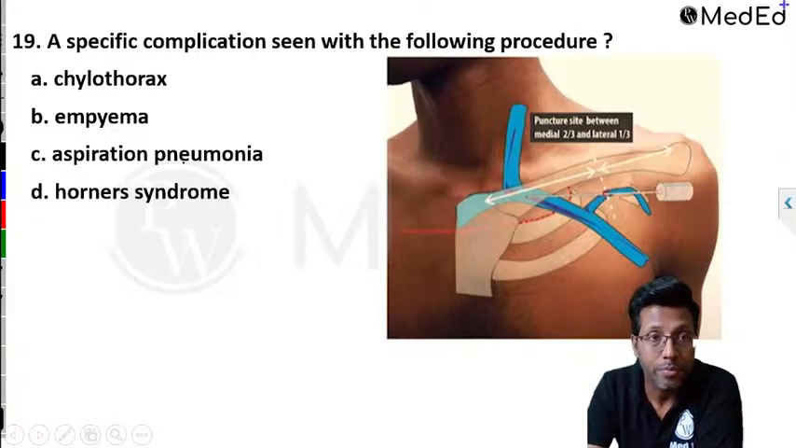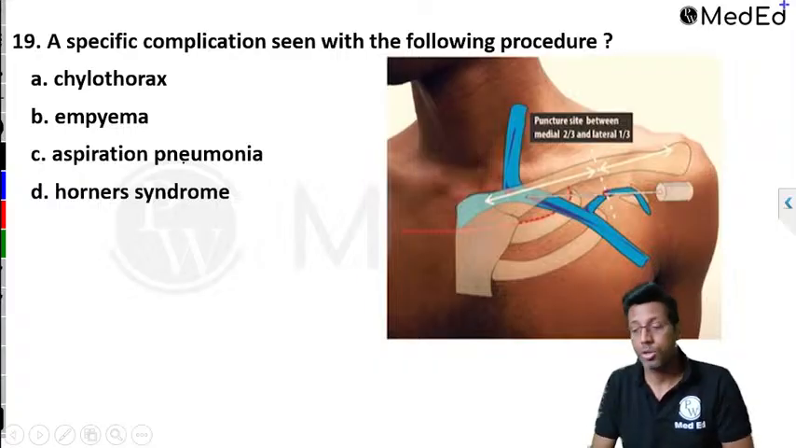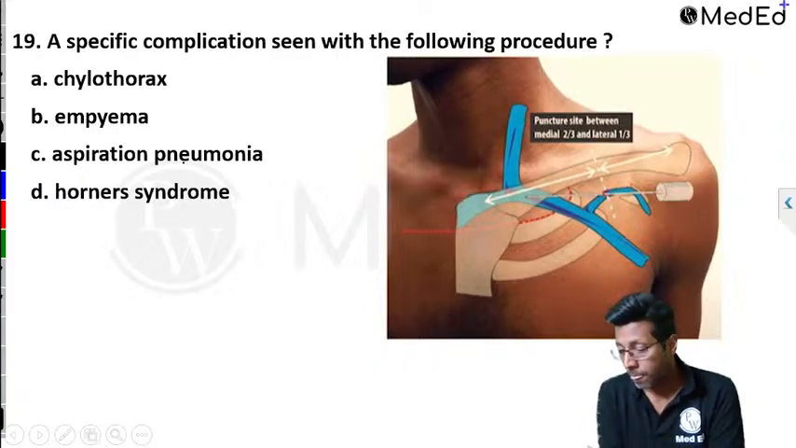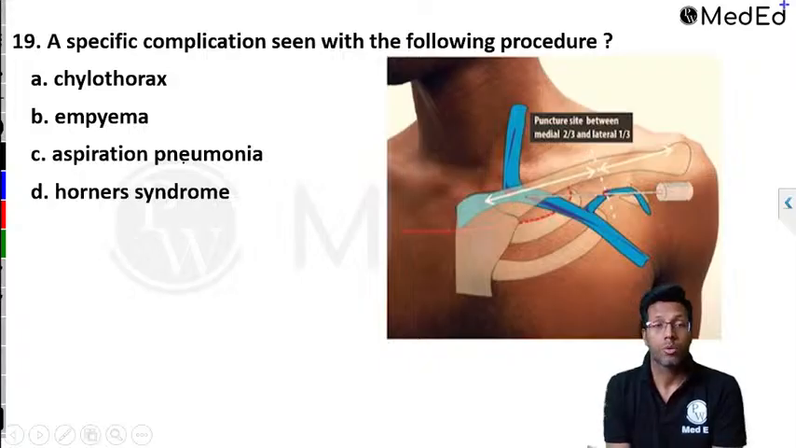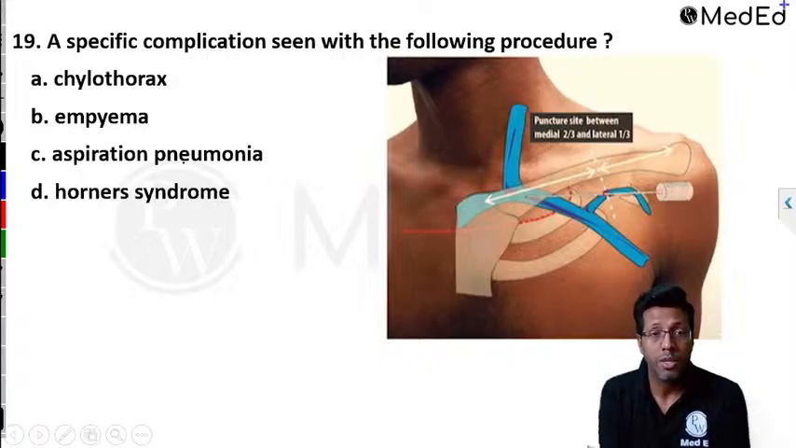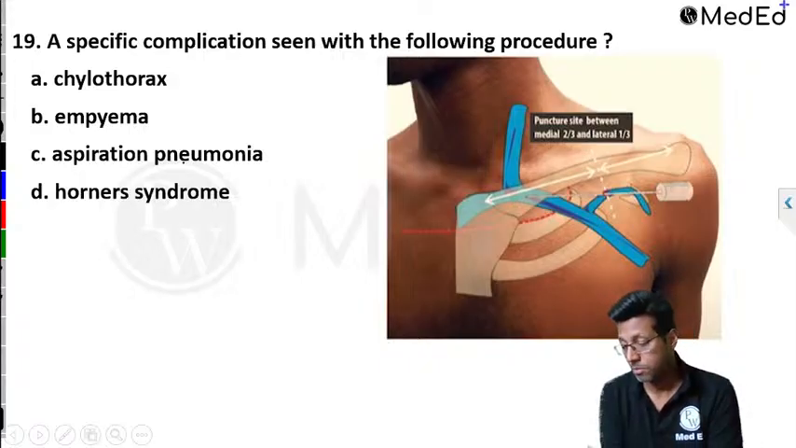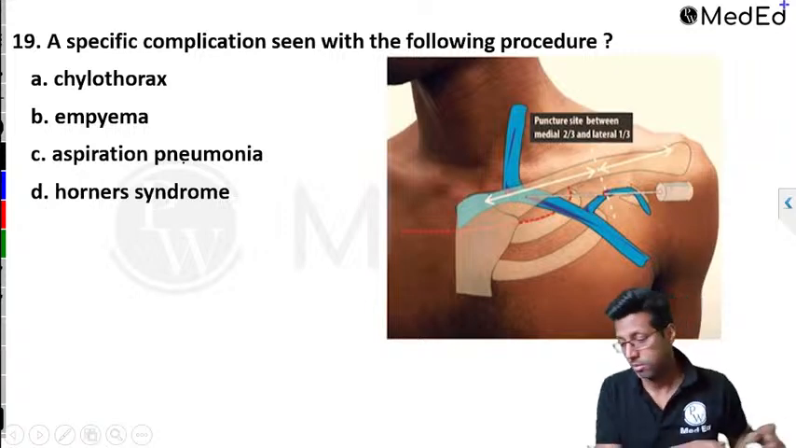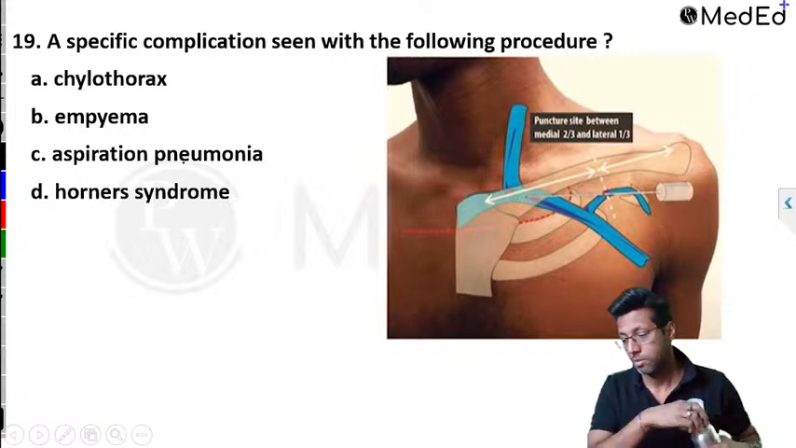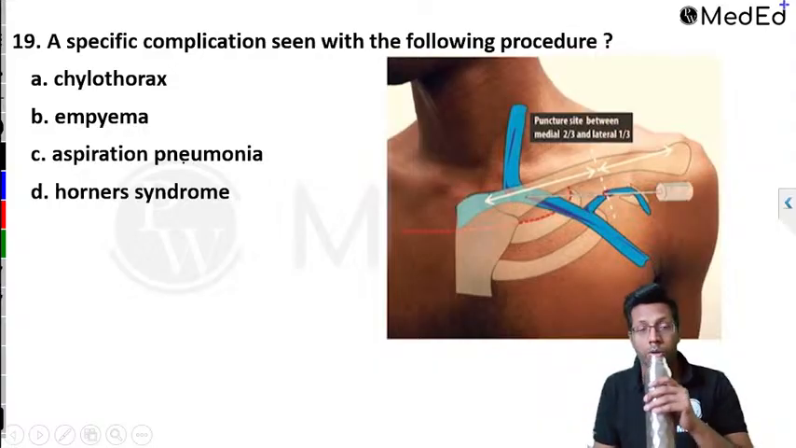Next question. Question number 19. A specific complication seen with the following procedure. Chylothorax, empyema, aspiration pneumonia, and Horner syndrome. Horner syndrome. What a name it has.